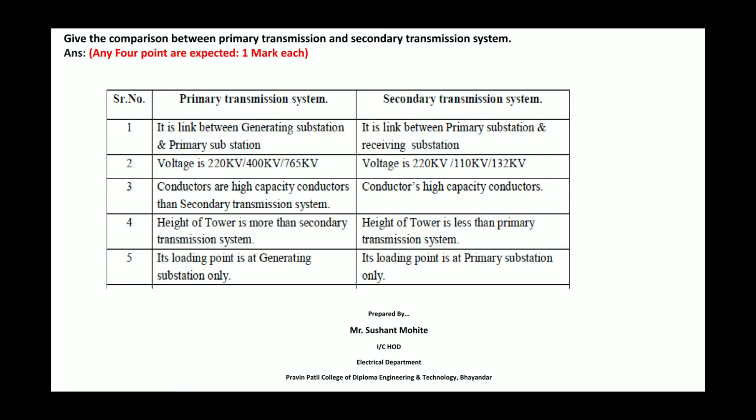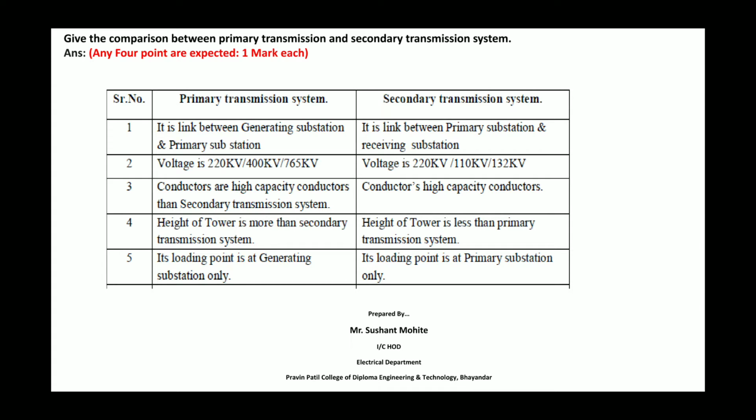In the primary transmission system the conductors are of high capacity, but the capacity of the conductors of the secondary transmission system is less as compared to primary transmission.